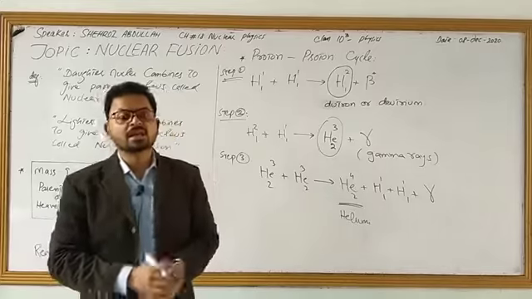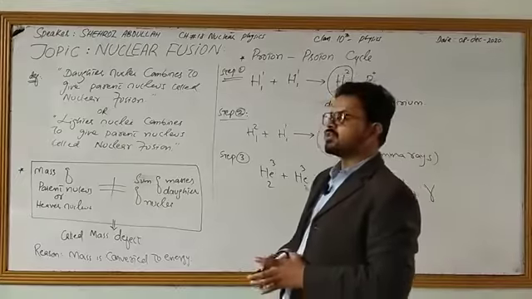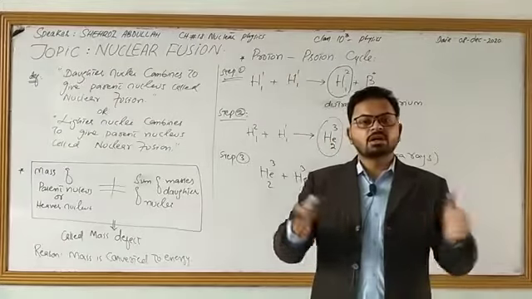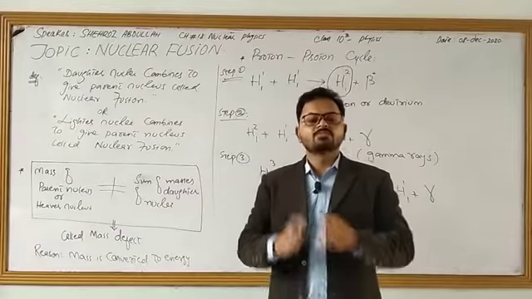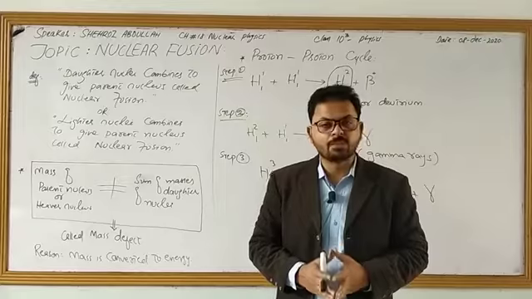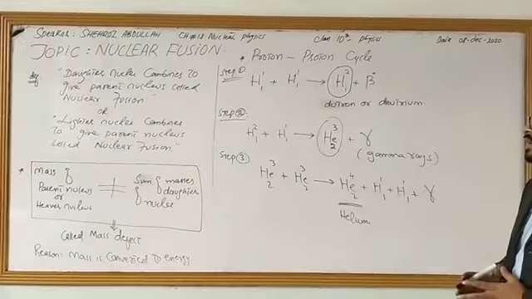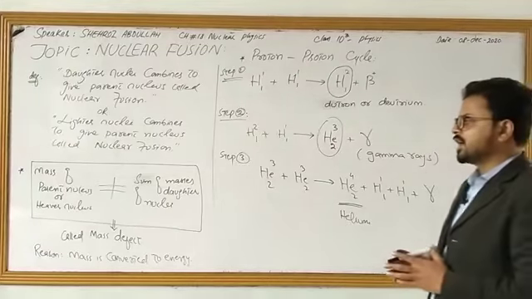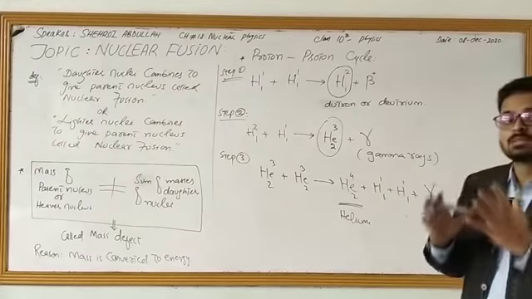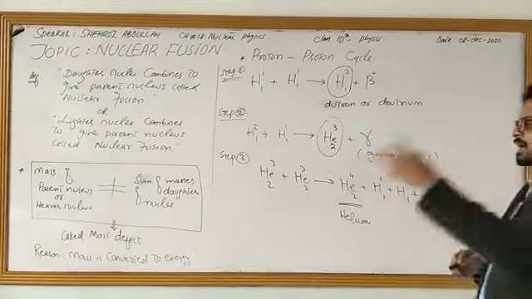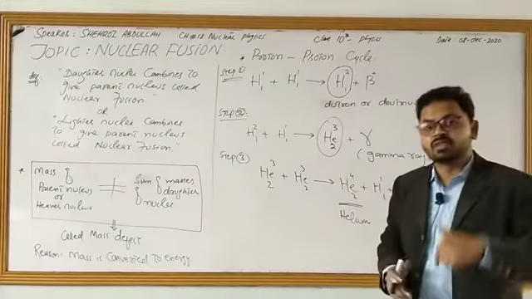Let me summarize today's work. In today's lecture, we have discussed nuclear fusion. Nuclear fusion is that process in which lighter nuclei combine and give a heavier nucleus, or we can say daughter nuclei combine and give you a heavier parent nucleus. This is known as nuclear fusion. The mass of the parent nucleus or heavier nucleus is not equal to the sum of masses of daughter nuclei. This is known as mass defect. Why? Because mass is converted into energy into the surrounding that cannot be retraced back.